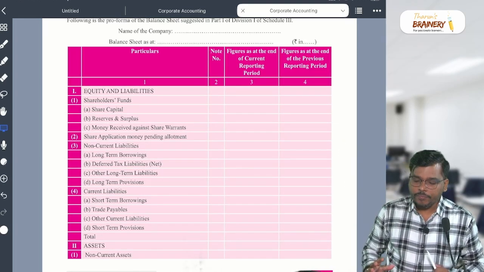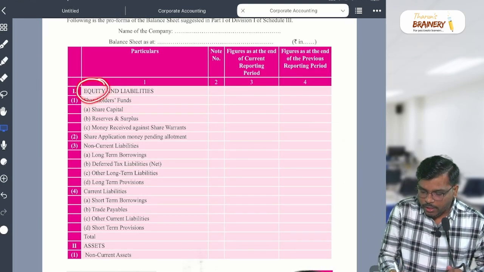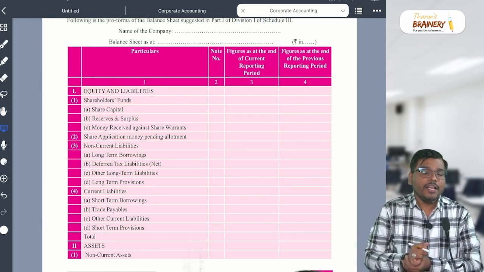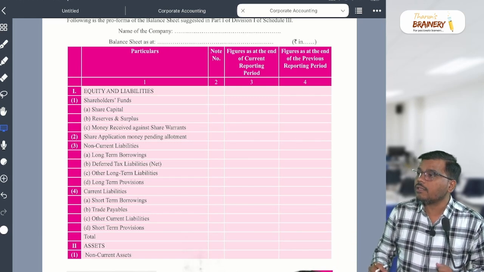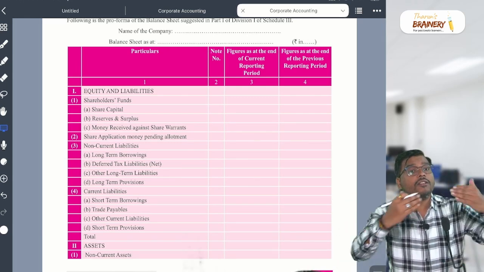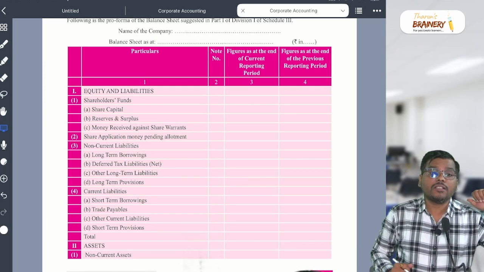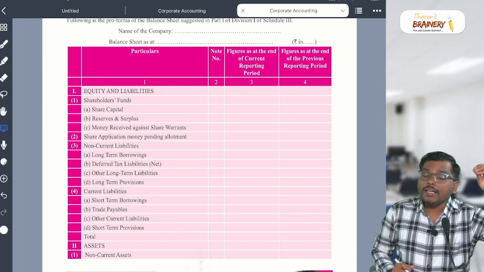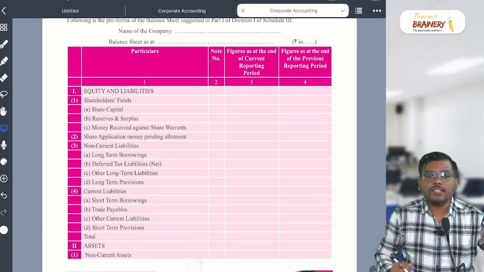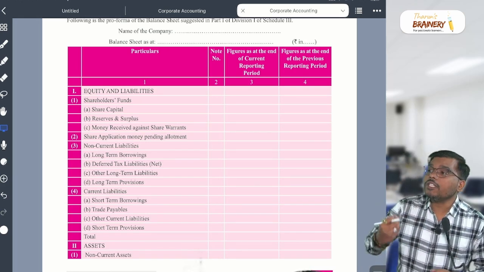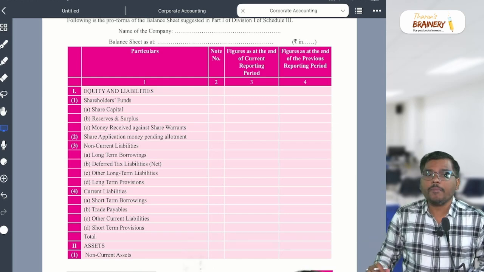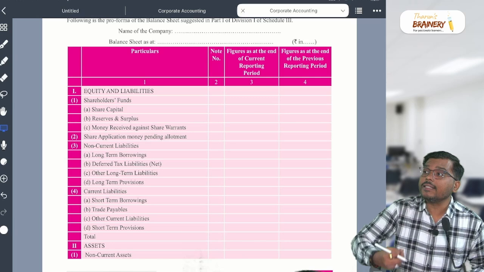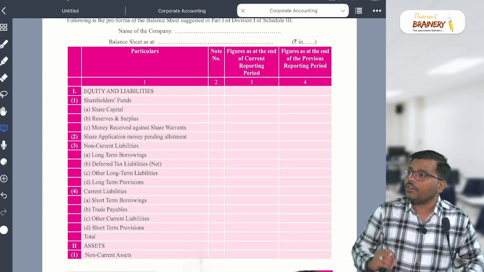Equity and liability. In this case, two things occur. One is equity, the other one is liability. First, equity means owner's fund. Equity means what, sir? Owner's fund. Like when you were small, your teacher taught you capital. Capital is the owner's fund, correct? Here also, in the business, which capital are we talking about? Share capital. So that is the owner's fund: share capital, reserves and surplus.